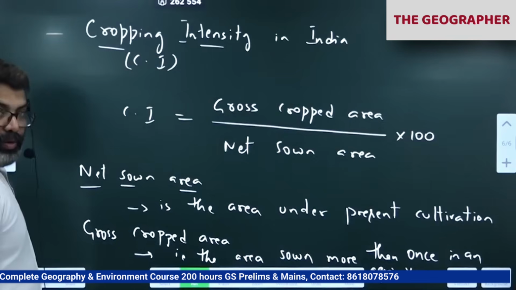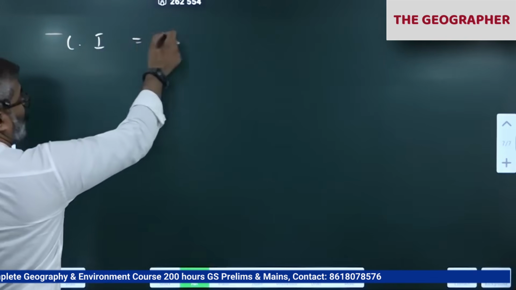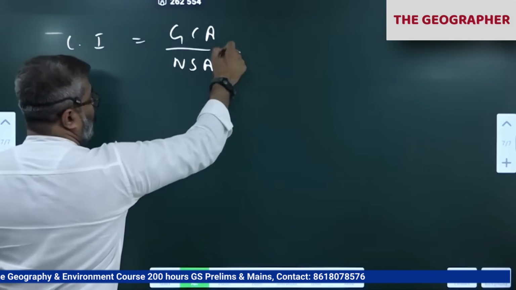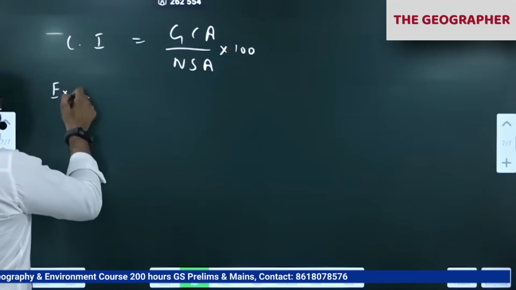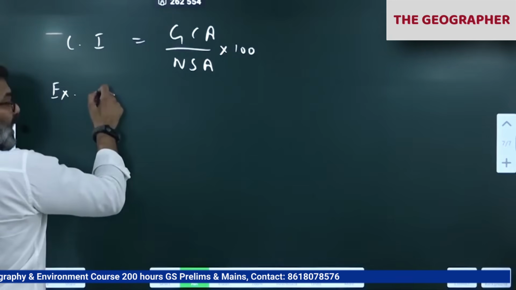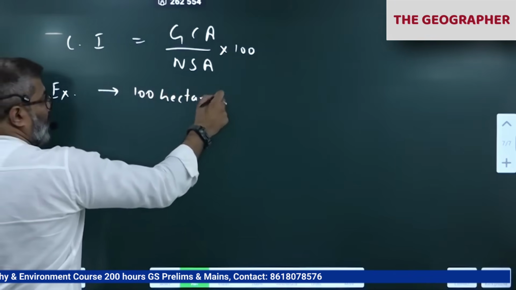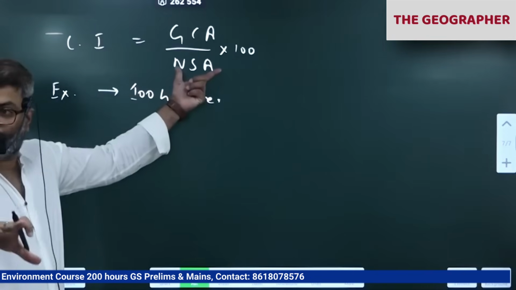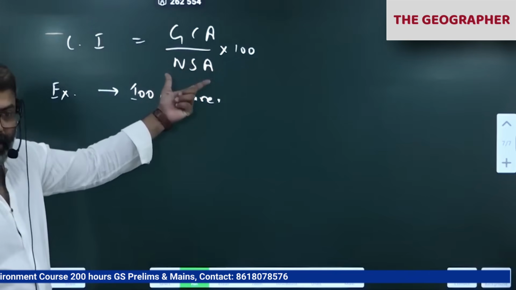So I'll take an example now. Cropping intensity I am calculating: gross cropped area divided by net sown area into 100. Let's say a farmer has a land of 100 hectares. That is the net sown area he has now. He is planning to presently cultivate that land in the agricultural year.